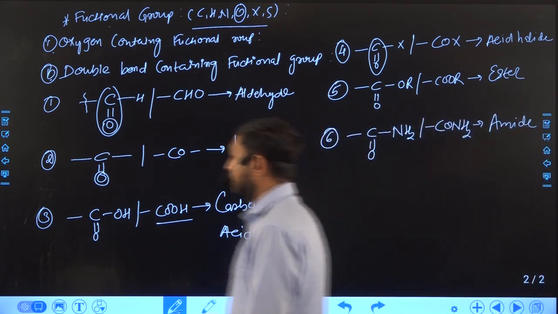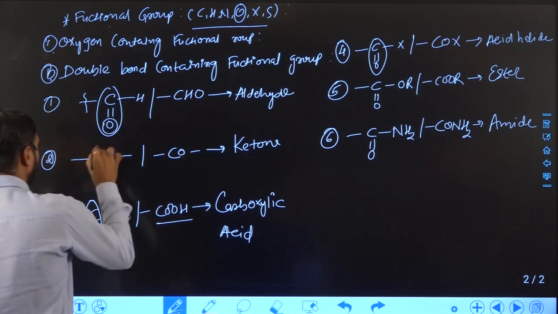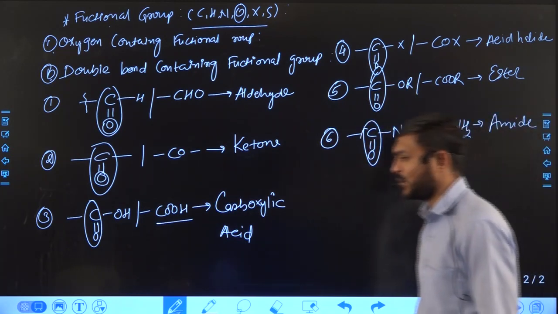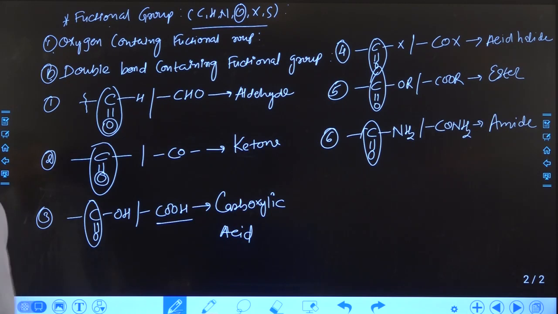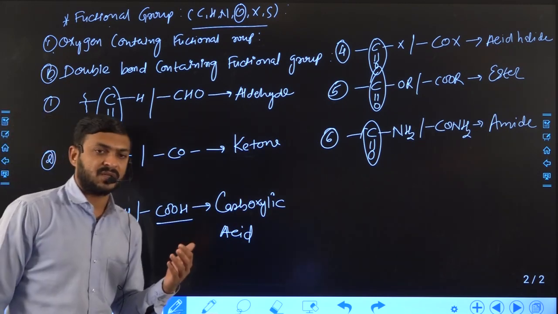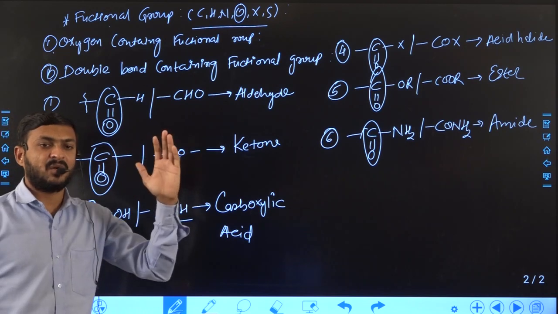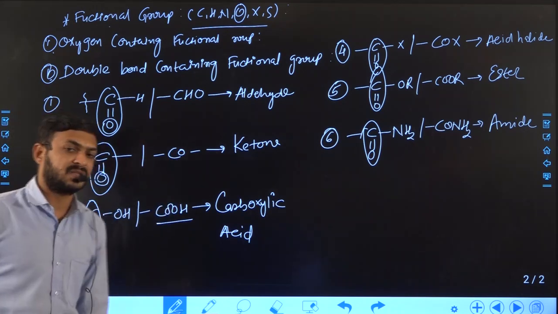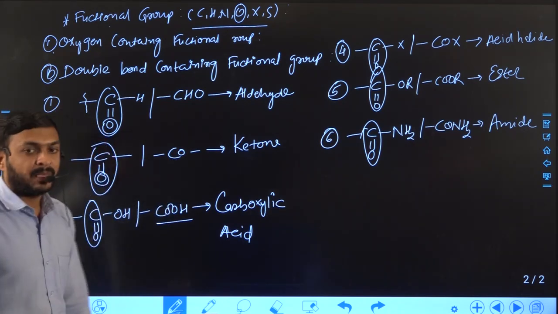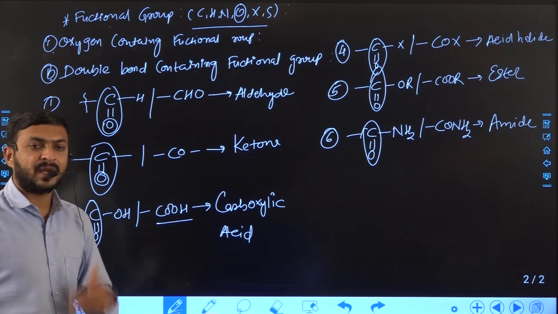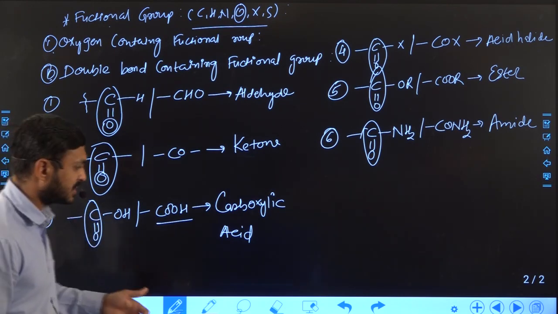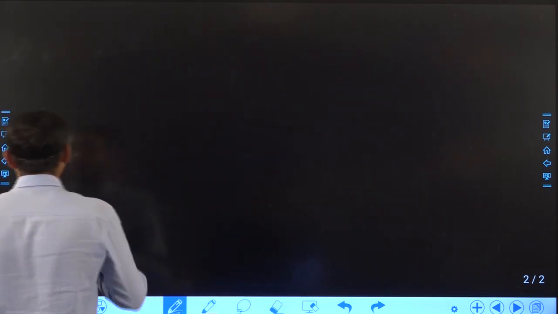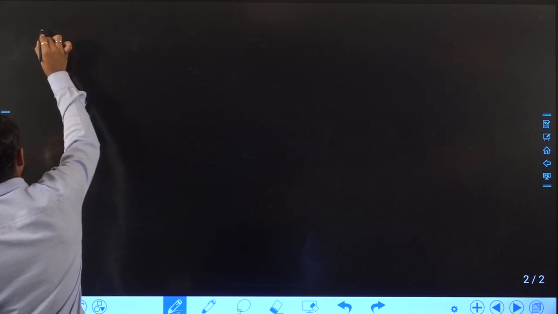In all the cases you can clearly see oxygen is attached with a double bond, making different types of functional groups. Here we discussed 6 different types of functional groups, and in the first portion, that means if oxygen is attached with a single bond, we discussed 2 functional groups, alcohol and ether. Now we categorize the remaining, except oxygen functional groups. That means oxygen is absent in the functional group. That type of functional group we will discuss in the second portion.